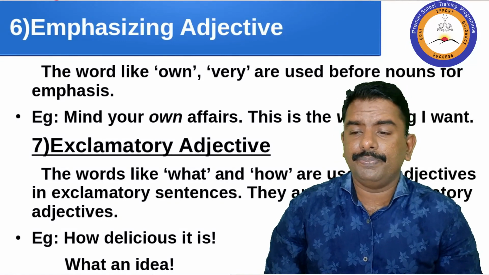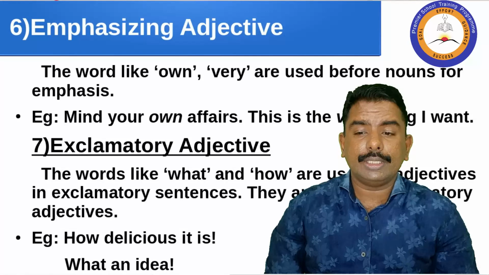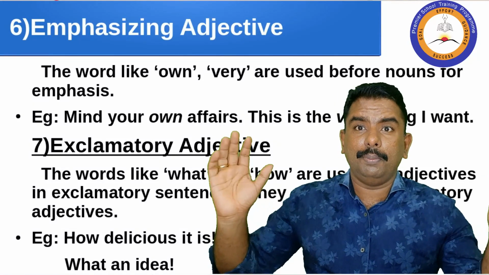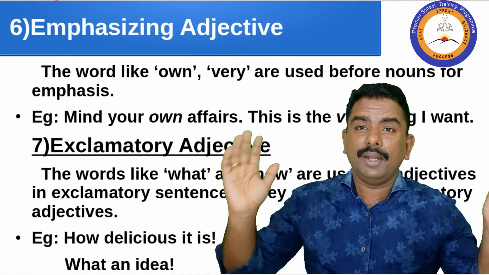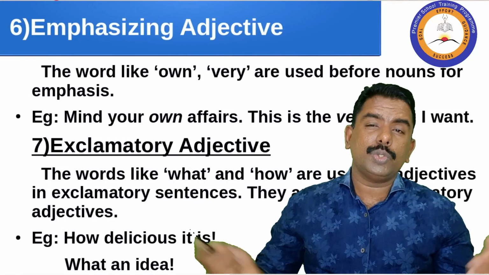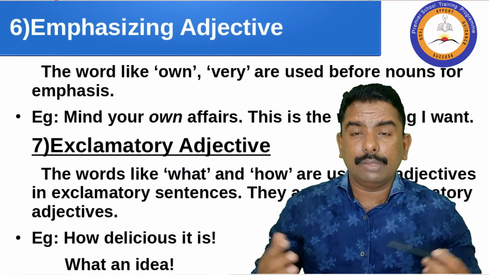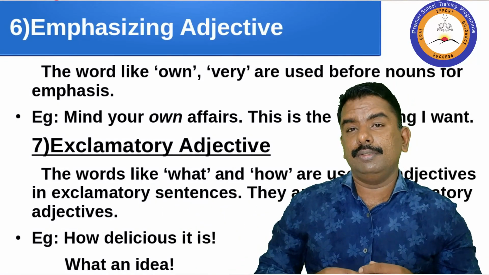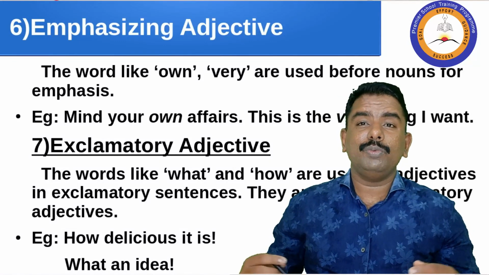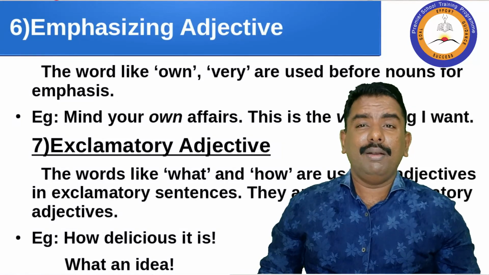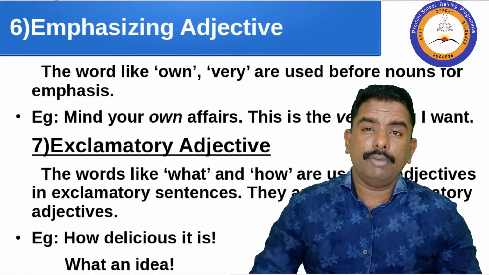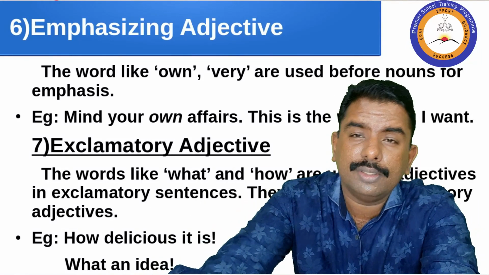Seventh one, exclamatory adjective. You know exclamation, right? Exclamatory expresses wonder and astonishment. When the world discovered the COVID vaccine against the COVID pandemic, everyone was astonished to know the details, where I should get it, where I can go for it.